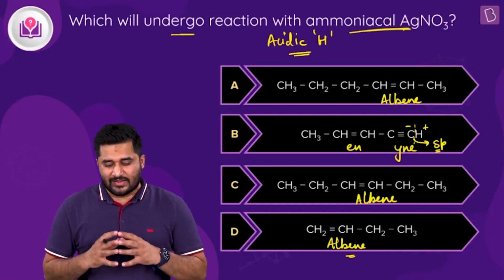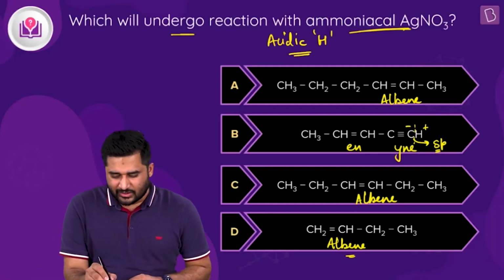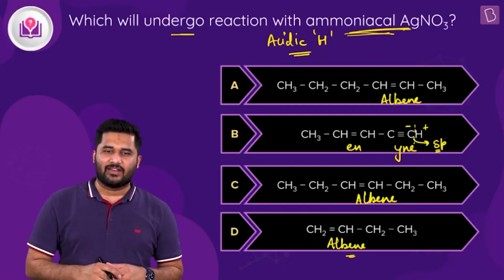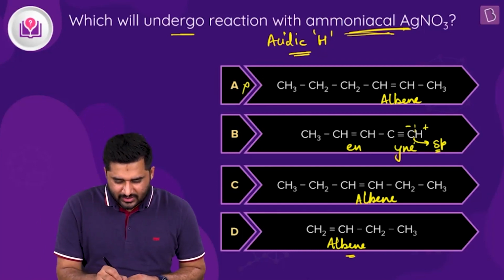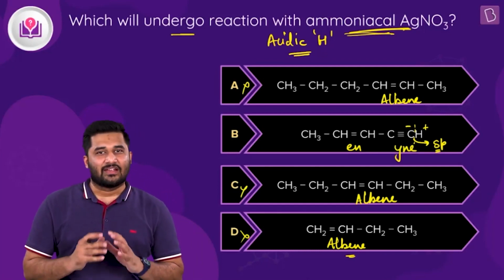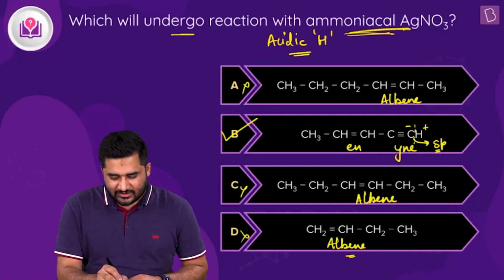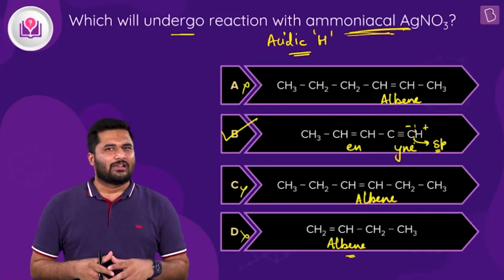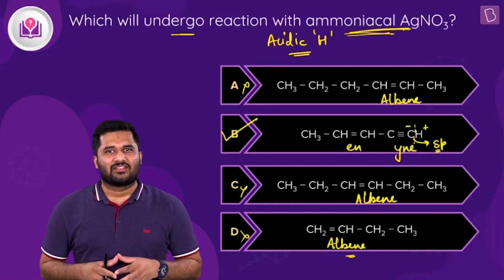And we know that acidic hydrogen is the requirement to undergo reaction with ammoniacal silver nitrate. So one thing is clear, options A, C and D we can obviously neglect, and thus the only right answer to the question is option B. But let me tell you what actually happens during this reaction.